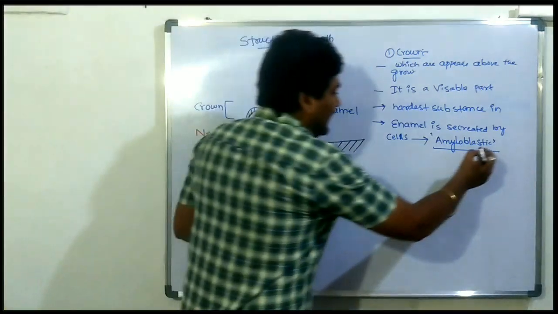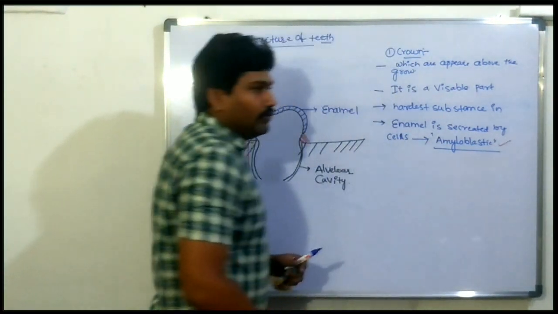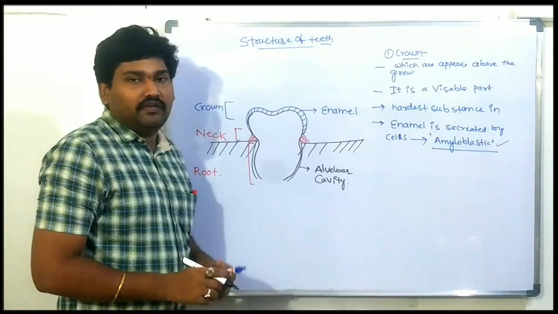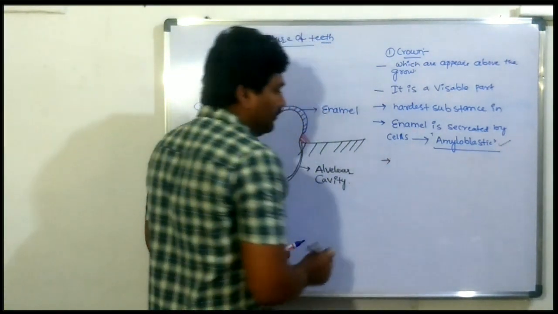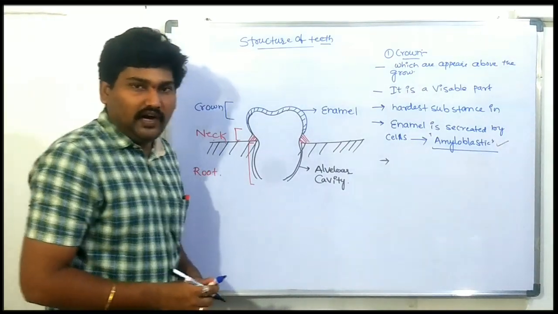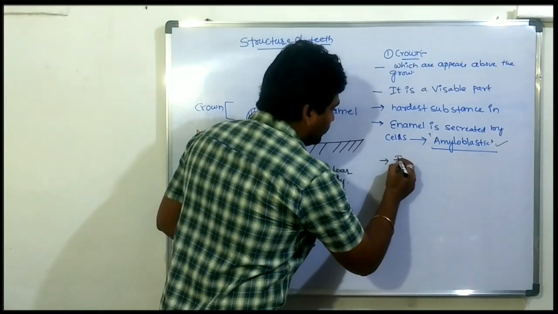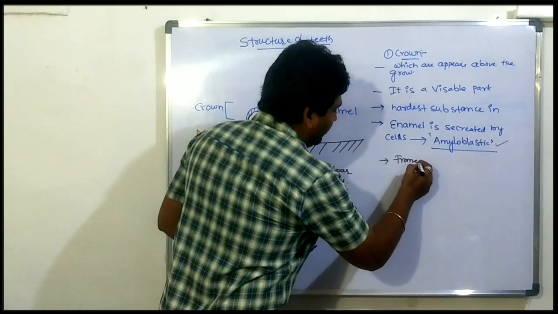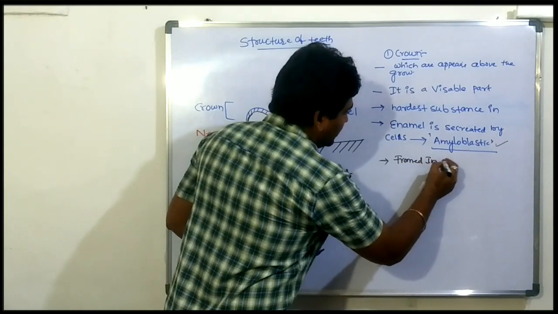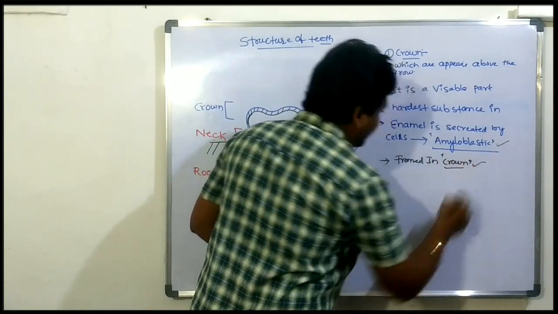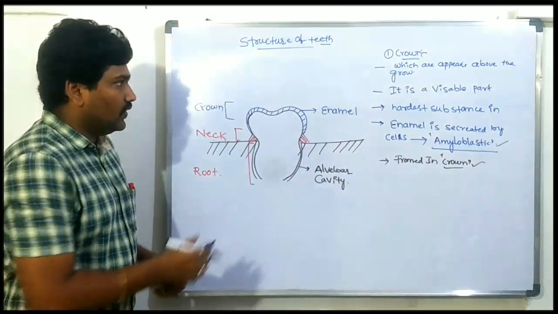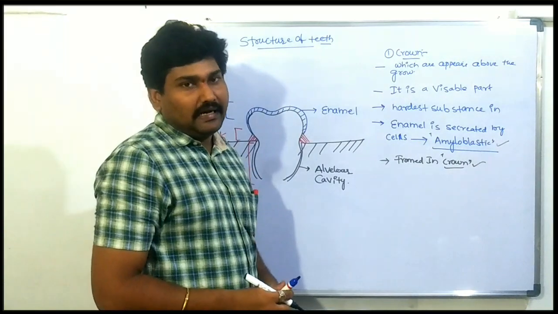So the ameloblastic cells play a crucial role in the secretion of enamel, and they are present in the crown region.